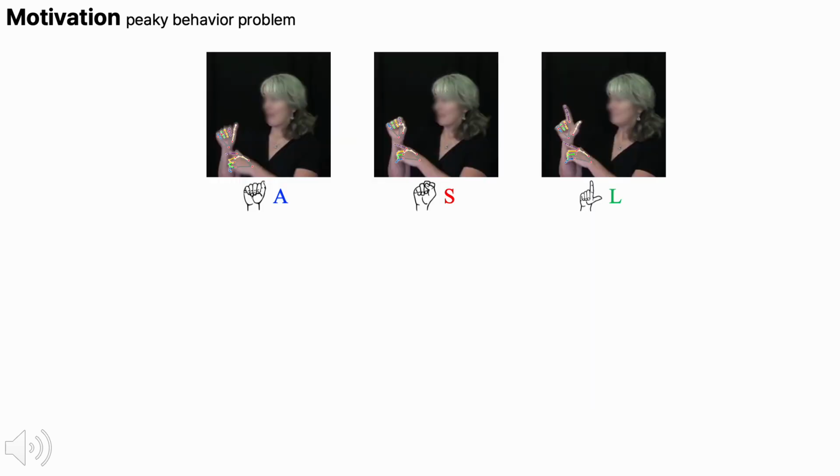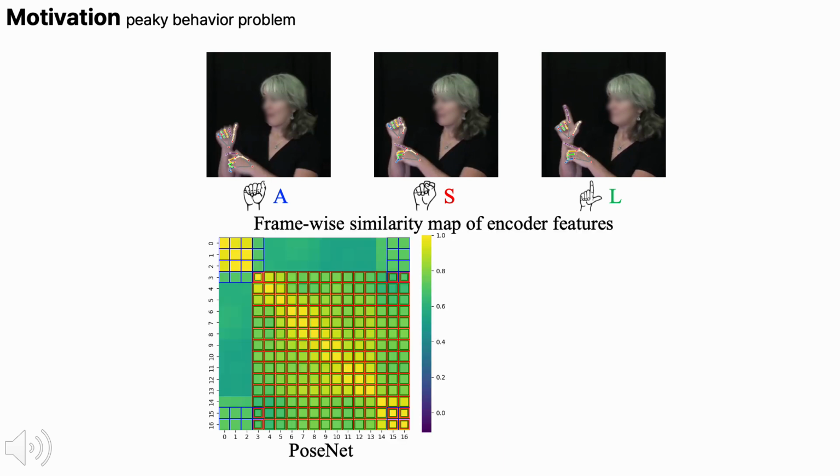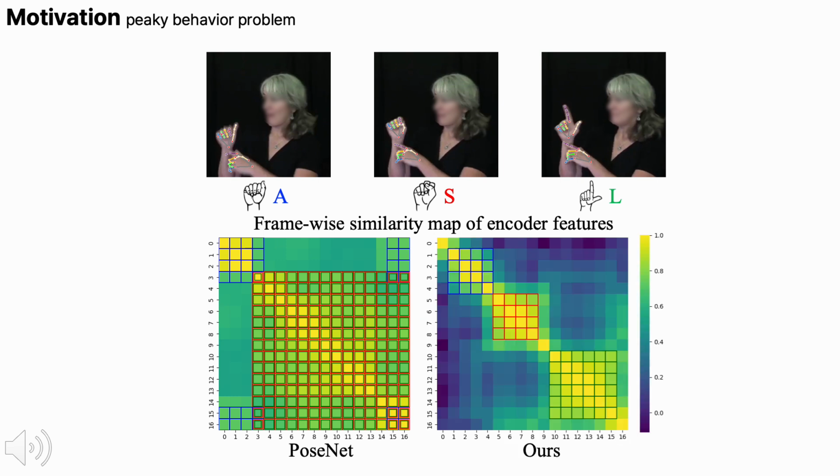Another limitation of previous approaches comes from the CTC loss. CTC-based training often produces what is known as peaky behavior, where only a few frames strongly contribute to prediction. This results in weak temporal representations. Here, we visualize frame-wise similarity maps of encoder features. PoseNet struggles to capture meaningful temporal structure and mostly predicts only one dominant feature pattern. In contrast, our method learns semantically rich representations across frames, enabling better discrimination between different letter poses. Blue, red, and green borders indicate frames with similar features to the letters A, S, and L, respectively.